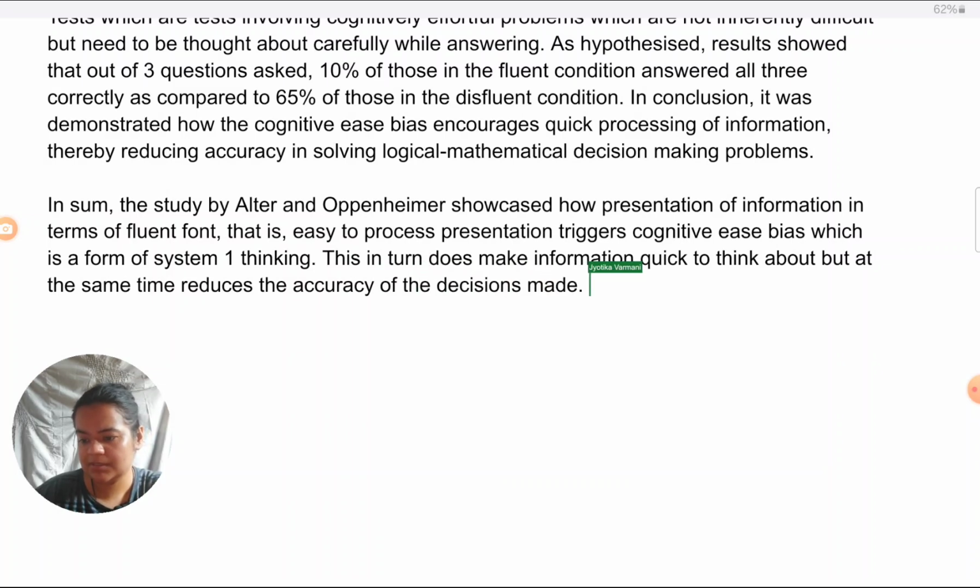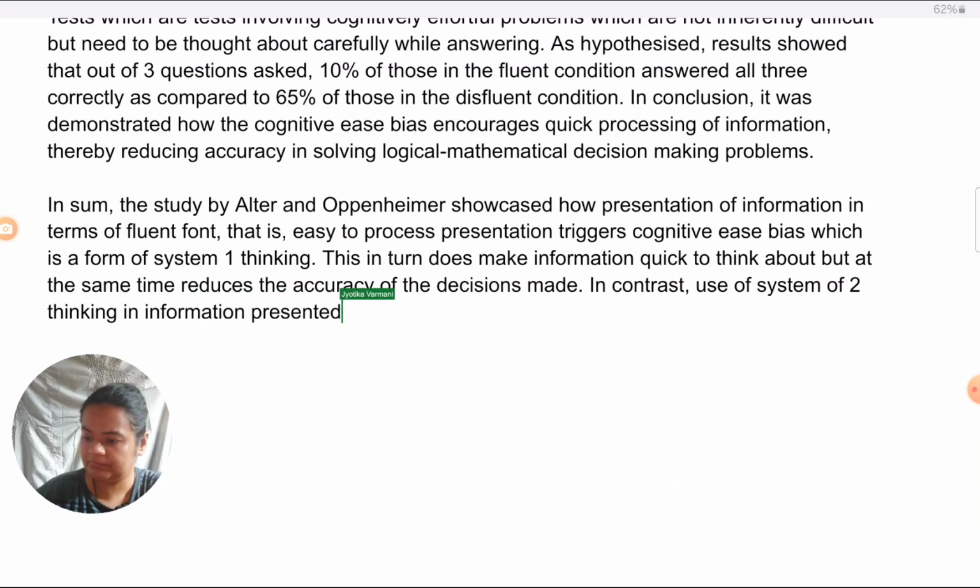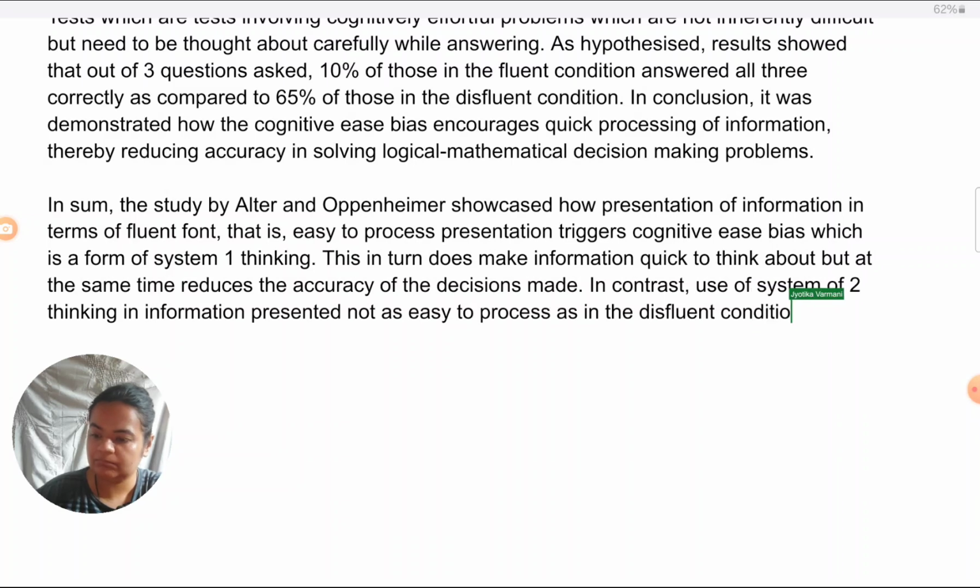In contrast, use of system 2 thinking in information presented not as easily as in the disfluent condition in this study helps avoid biases.